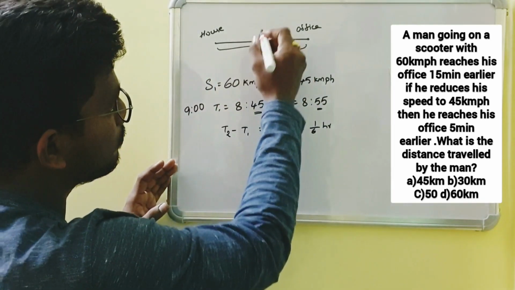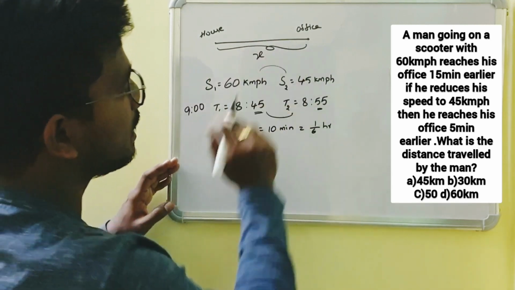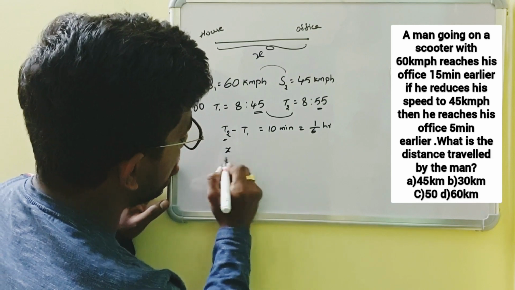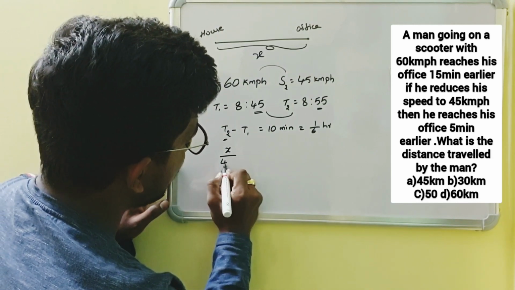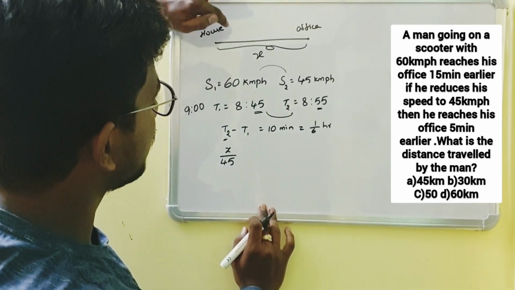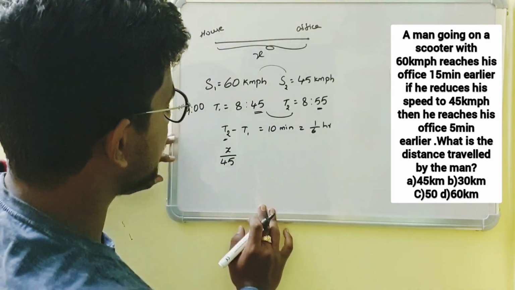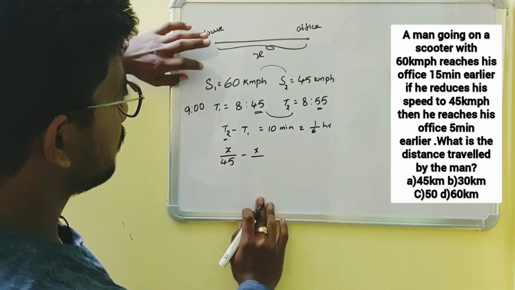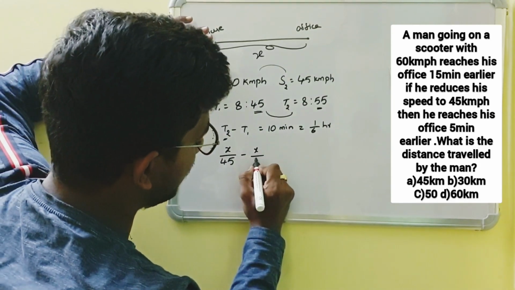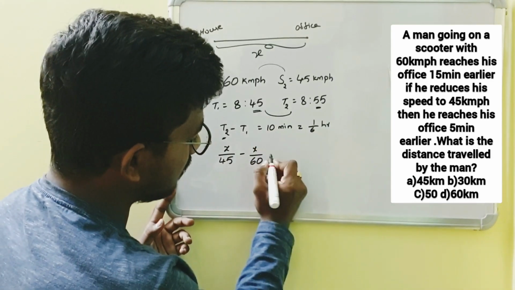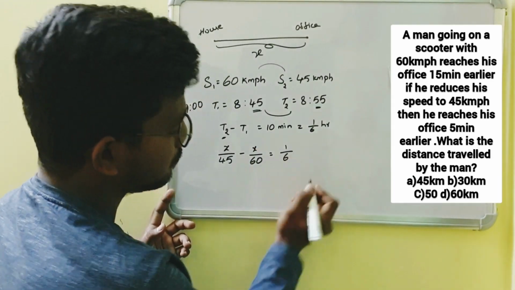Okay, here let us assume that the distance between his house and his office is x. So t2 is nothing but x by 45 kmph. Okay, it is in hours. In the first case, he has traveled the same distance, so I am taking it as x, and the speed in the first case is 60 kilometers per hour. Okay, the difference in these times is nothing but 1/6 hour.